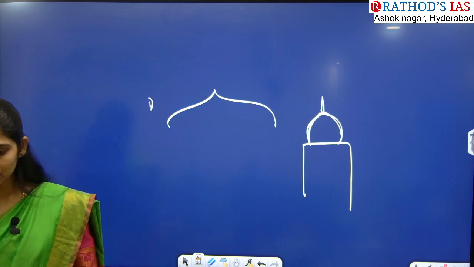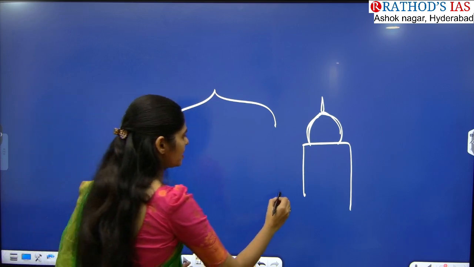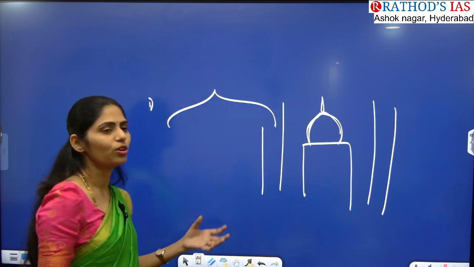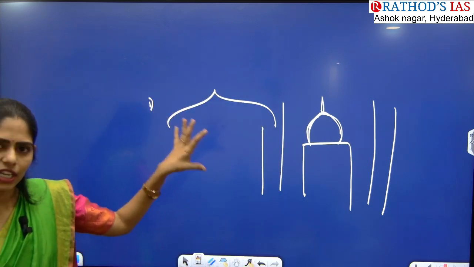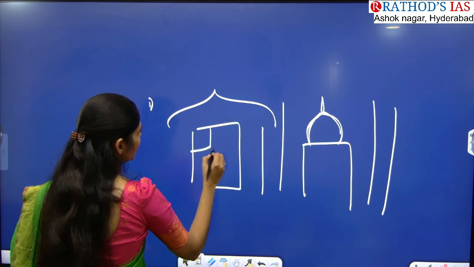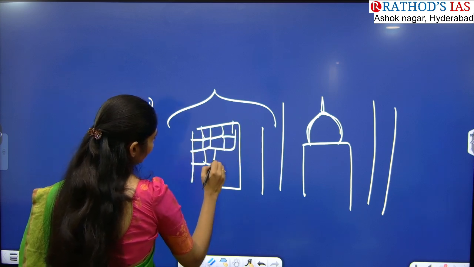And have you heard about this Charminar? Charminar is nothing but we have 4 minarets. So like this we have 4 minars. So these minars are also the specific features of this Islam architecture. And this one is for window. We will be having jali work. Okay. So this jali work is also one important feature.